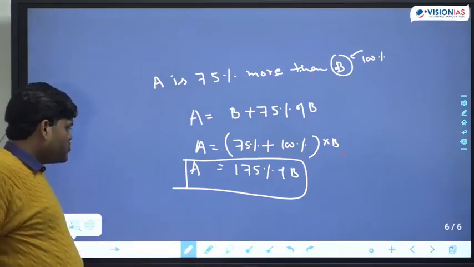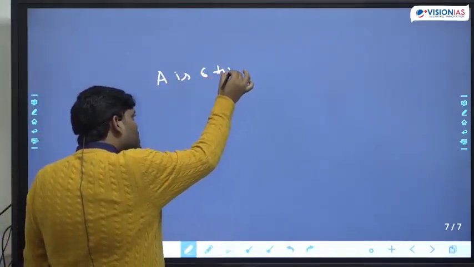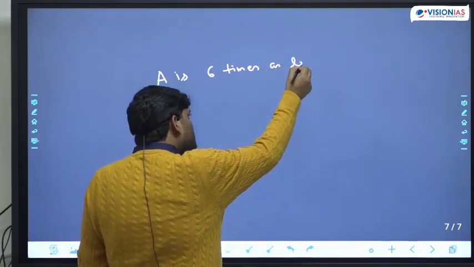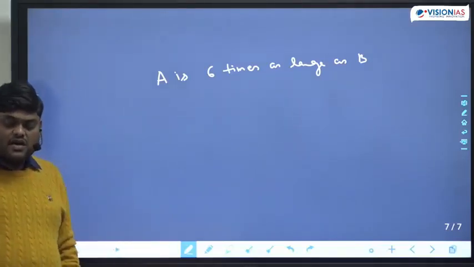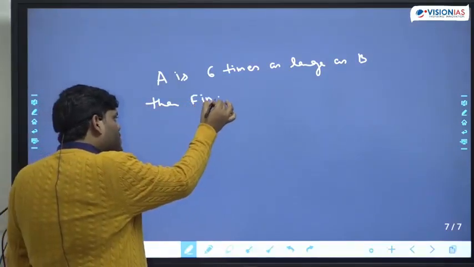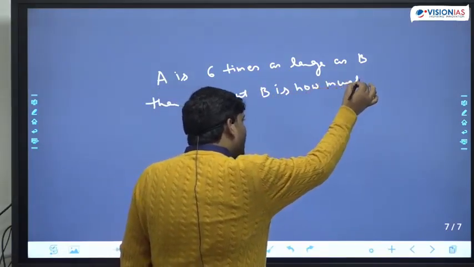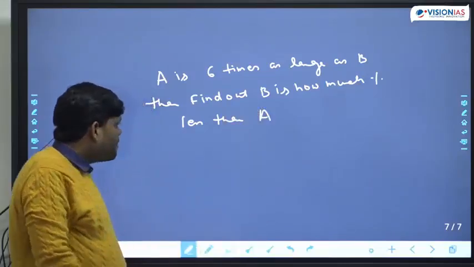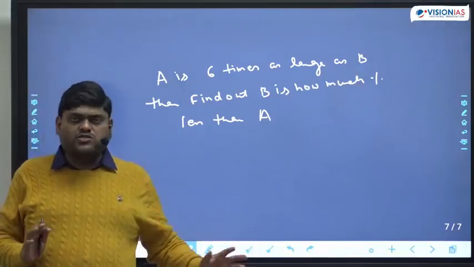Okay, let's do one question. The question is A is 6 times as large as B. Then find out B is how much percent less than A. Now, be here for some time, let me explain how to approach this problem.